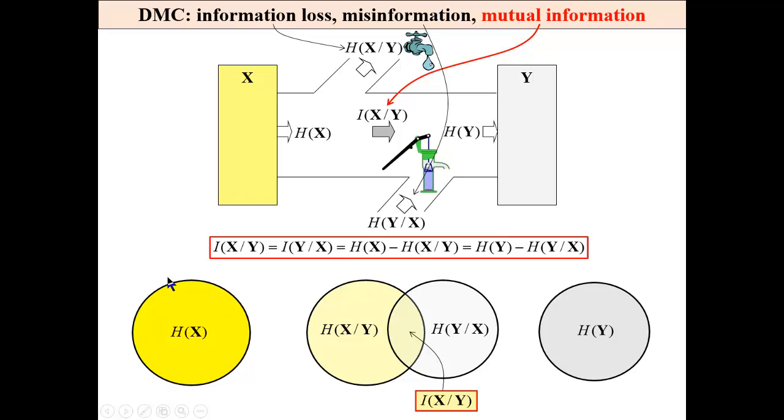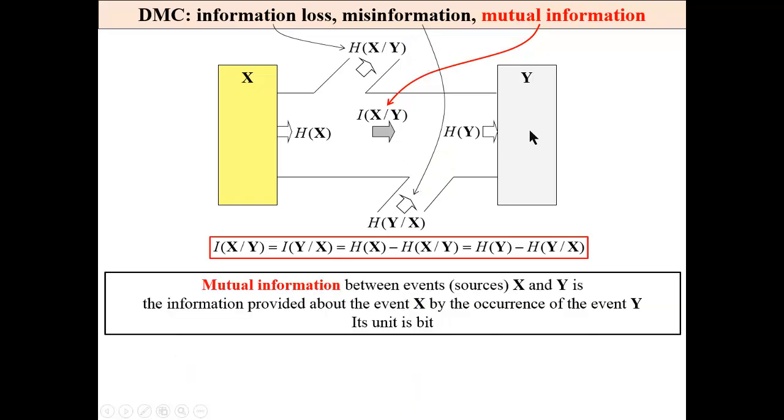If this circle is the input information, and this is what we see at the output, obviously these two circles overlap, and only what is really interesting, what matters, is this common part. It is the mutual information about the occurrence of a message from source X as seen from the output. The unit is obviously 1 bit.